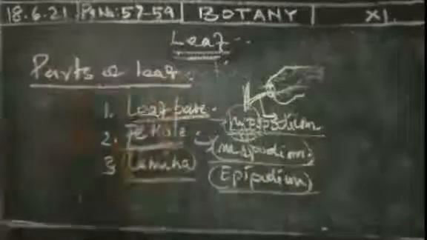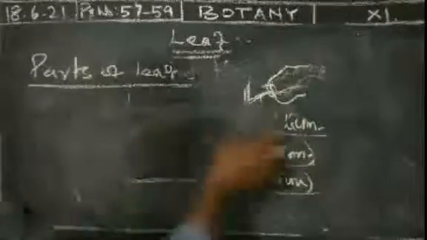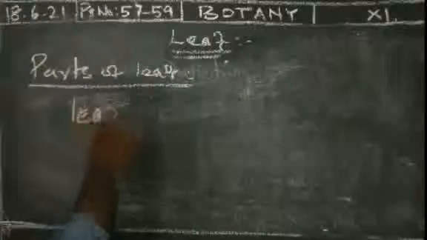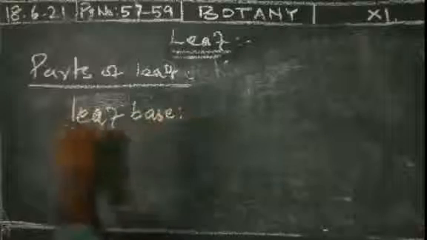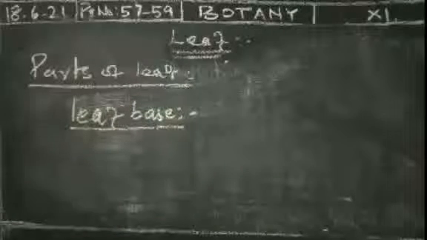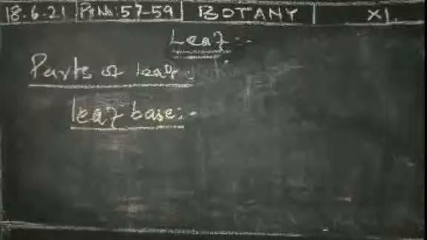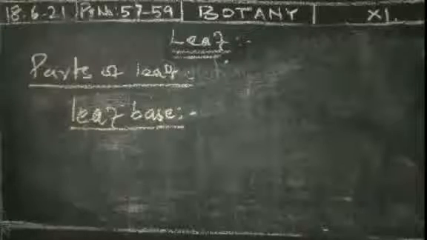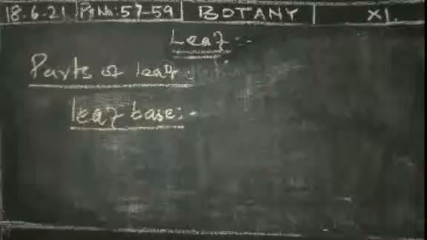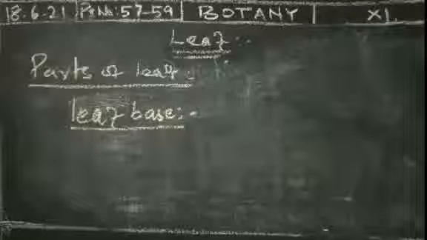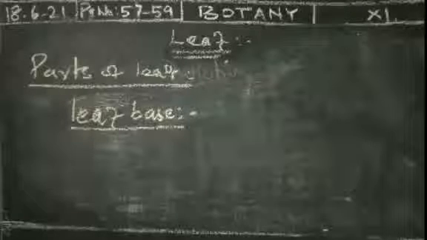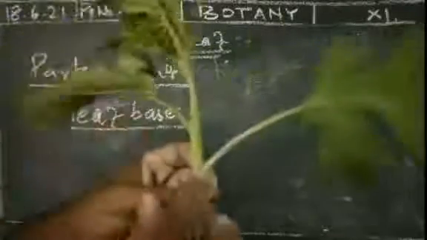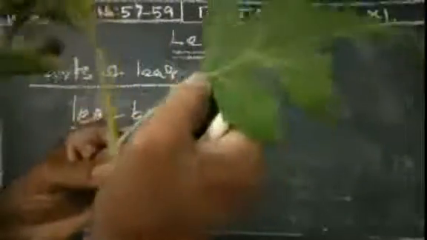What is the leaf base? This is the area covered by the leaf base. The part of the leaf attached to the nodal region of the stem is called the leaf base. Here is the petiole region, where it attaches. There is a leaf base area here.